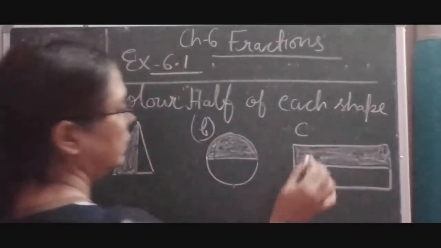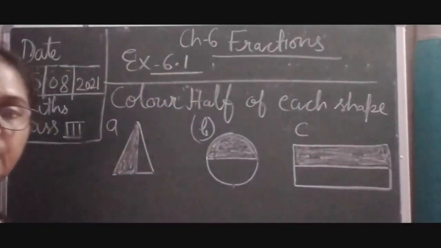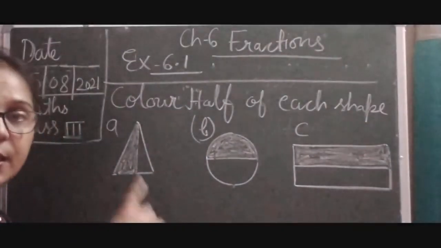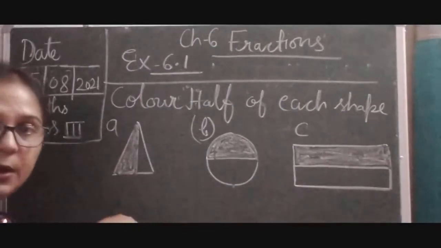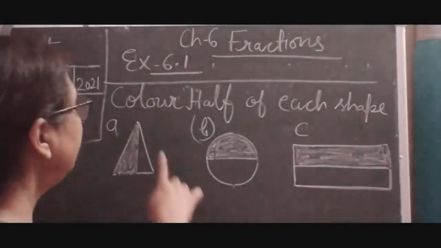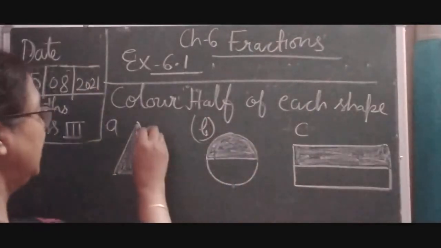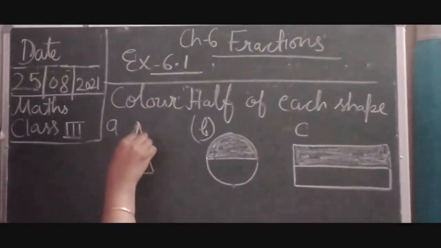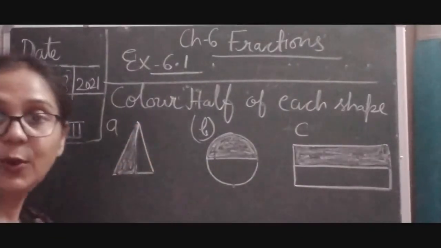ओके, सो let's see that I have shaded half part. It means ये पूरे होल का आधा पार्ट हो गया और आधे पार्ट का आधा I have shaded. It means color half of each shape. It means I have colored half of each shape. Okay.